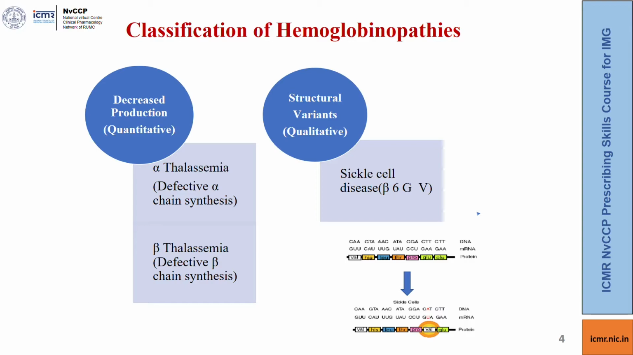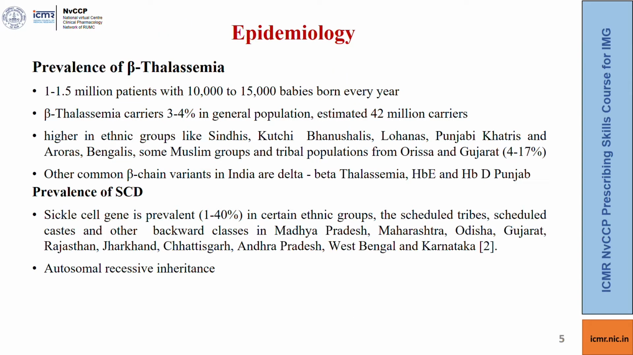They broadly fall into two major categories: the quantitative or the thalassemia syndromes, comprising of the alpha thalassemia and the beta thalassemia, and the qualitative or the structural variants, for example, the sickle cell disease, HbD and HbE. The prevalence of beta thalassemia carriers is 3 to 4% in the general population. About 10 to 15,000 babies are born with thalassemia major every year, with a total burden of 1 to 1.5 million patients in the country.